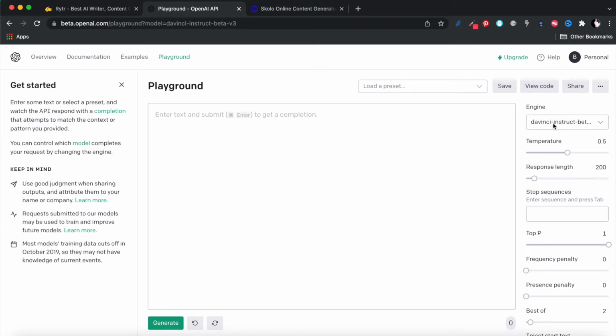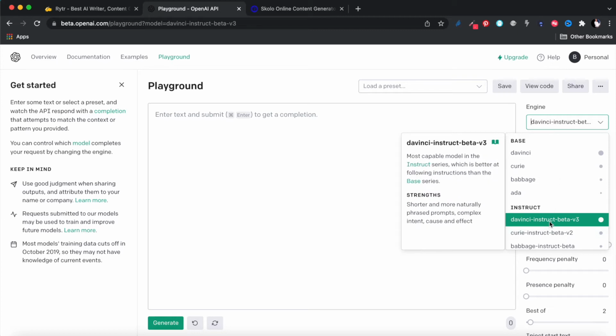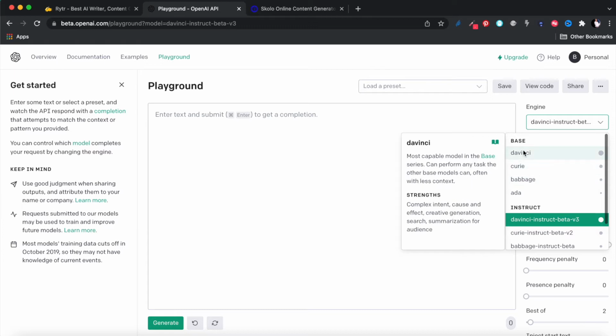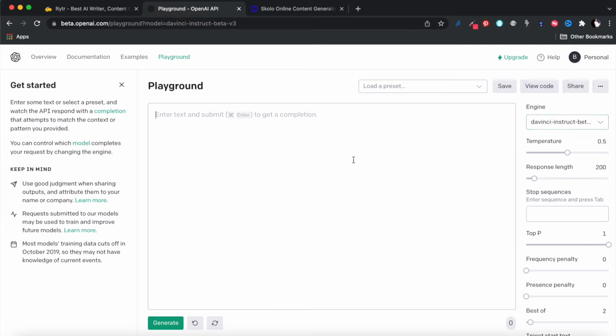The first thing you must do is make sure you select the DaVinci Beta version 3. These are all the different models you can work with: ADA Instruct Beta, Babbage Instruct Beta. There's a lot of models. The DaVinci was the oldest, the best one in the past, but they've definitely upgraded it, and the Beta version 3 works much, much better for this type of use case.